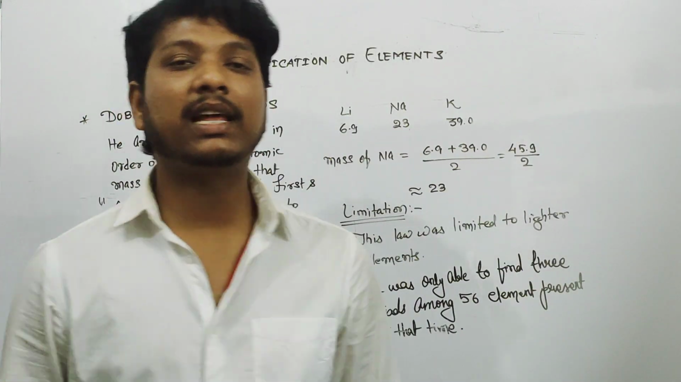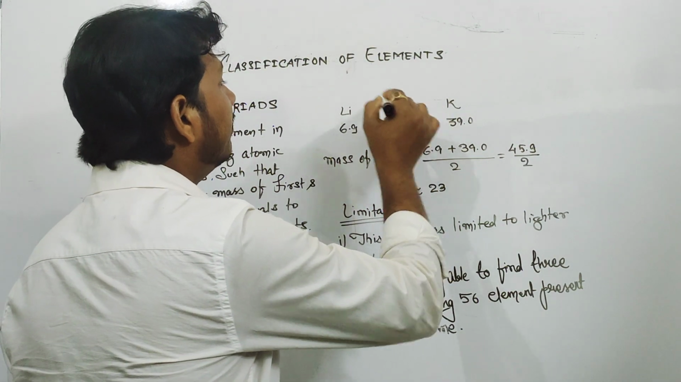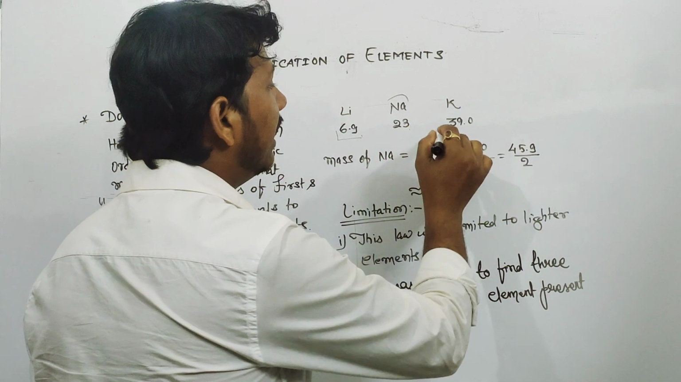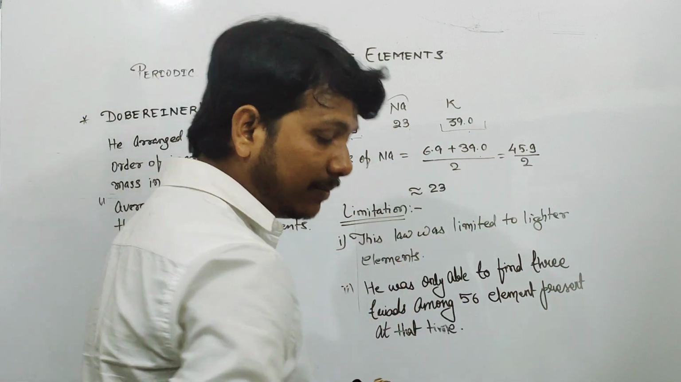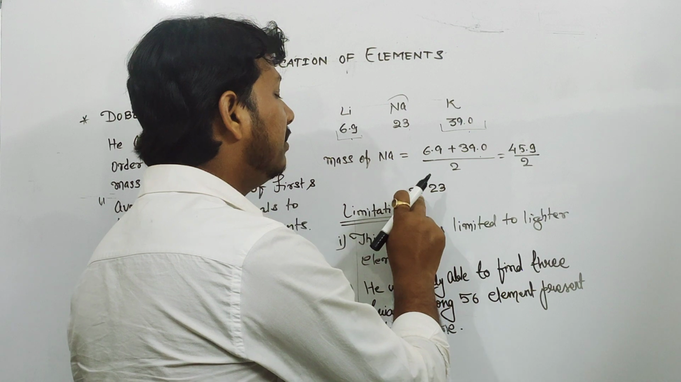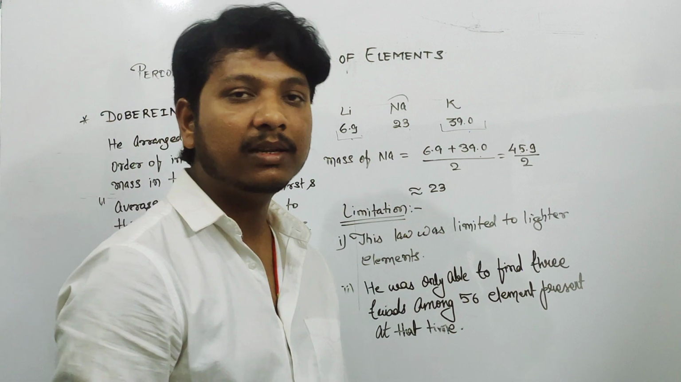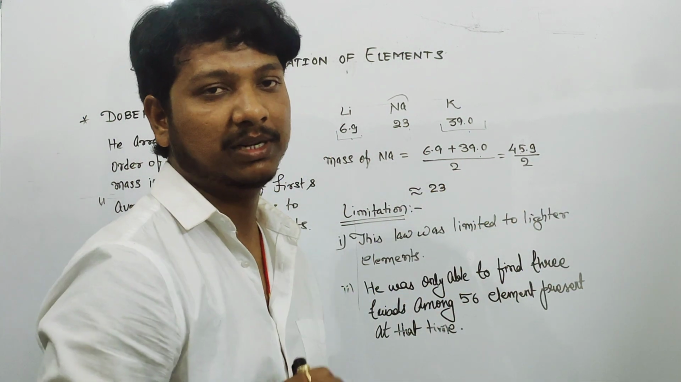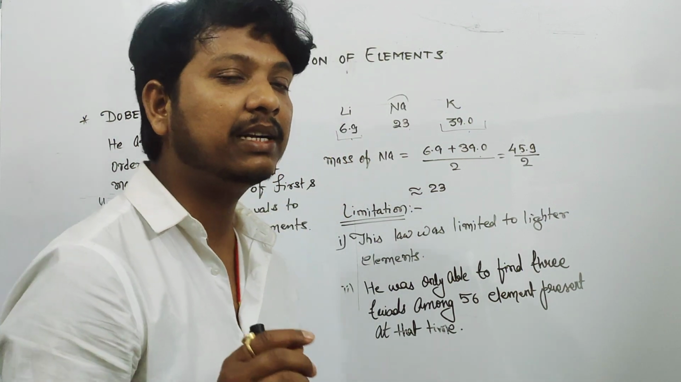So first let's calculate the average atomic mass of the middlemost element. We take the mass of the first one and the last one, that is 6.9 and 39, and the sum is around 45.9 upon 2, that will be nearly about 23, which is equal to the mass of sodium. It is not accurate, but according to the given theory it satisfies a little bit. So it was the first attempt of Dobereiner that made it clear